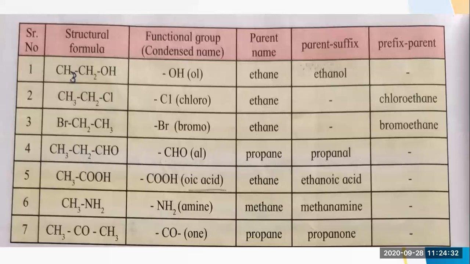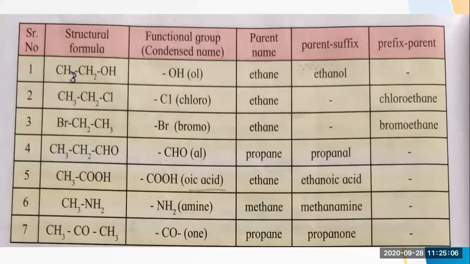Then comes CH3COOH, that is the acetic group, the carboxylic acid group. So here COOH is the functional group and you have to add the suffix OIC acid. The parent will be ethane because two carbons are there. So you write ethane as the parent name. And what will be the suffix? In ethane, instead of that E, you have to add OIC acid. So here it is ethanoic acid.